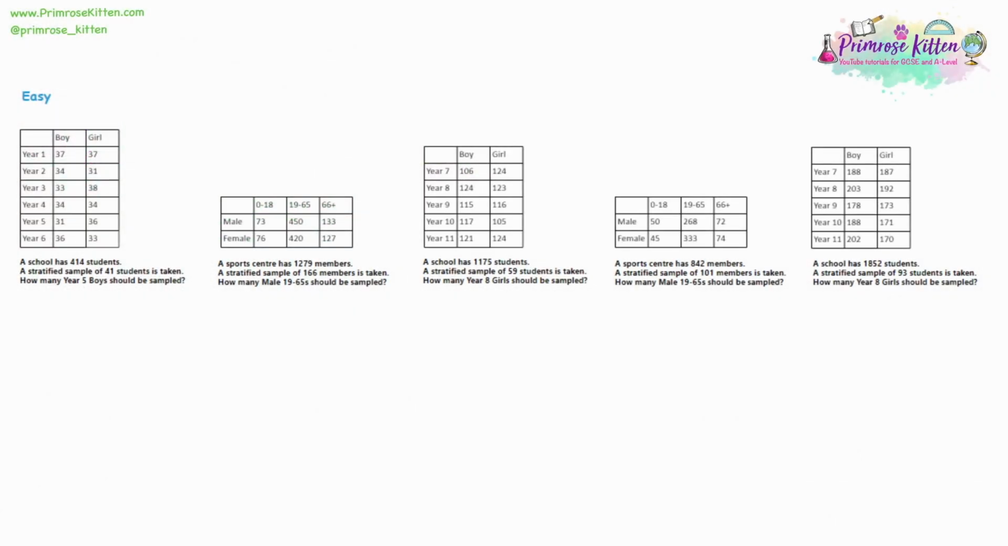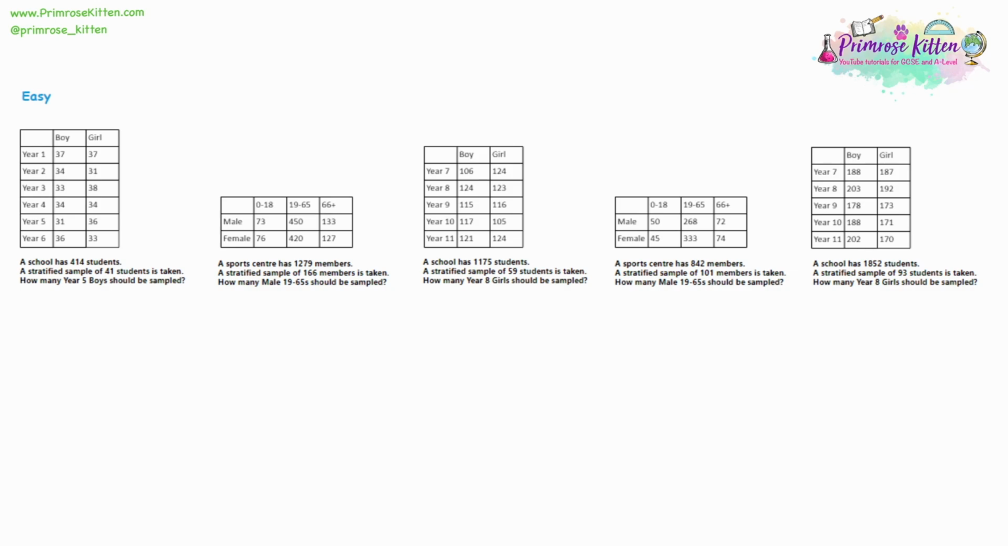Look at sampling, and what's really important is why we use sampling. So looking at question 1, it says a school has 414 students. Now let's say you want to get the students' opinion on something, for example lunchtime choices, or changing the school day to a longer or shorter break time. You want to know what the students think. Do you ask every single one of the 414 students?